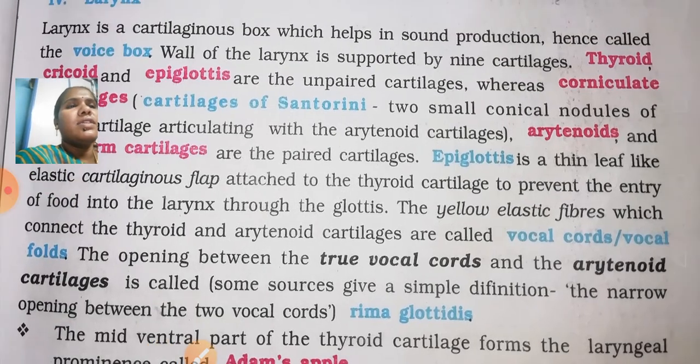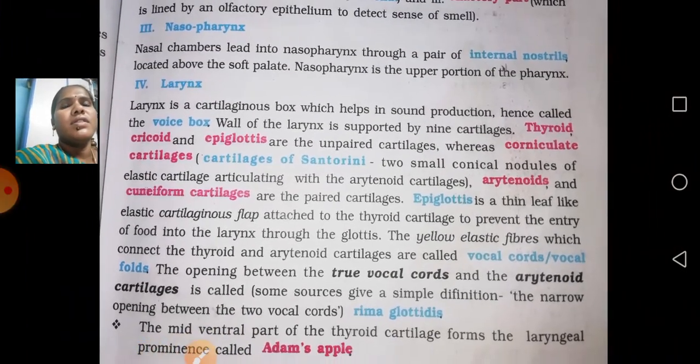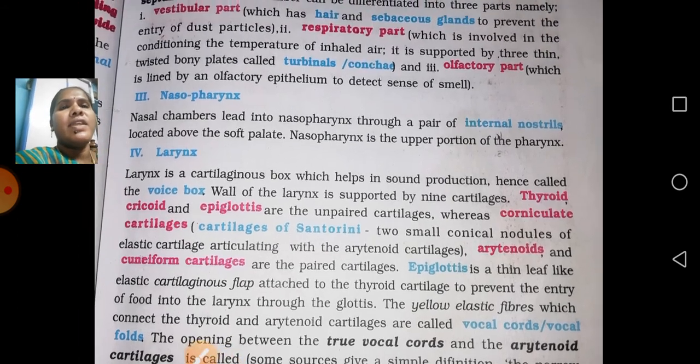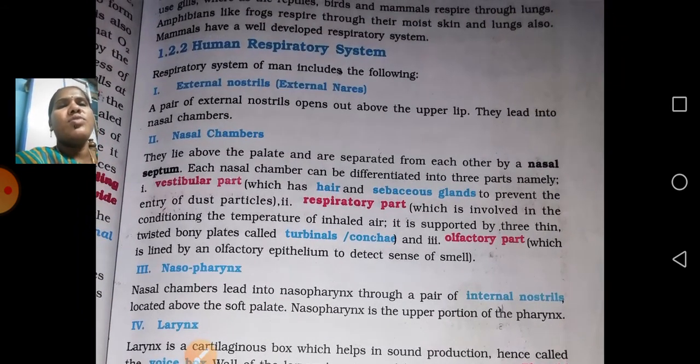Okay, so here the larynx, pharynx. So these are all part of the human respiratory system. For BiPC students, I am telling, BiPC students will get 8 marks questions. BGCO students don't have the 8 marks questions.